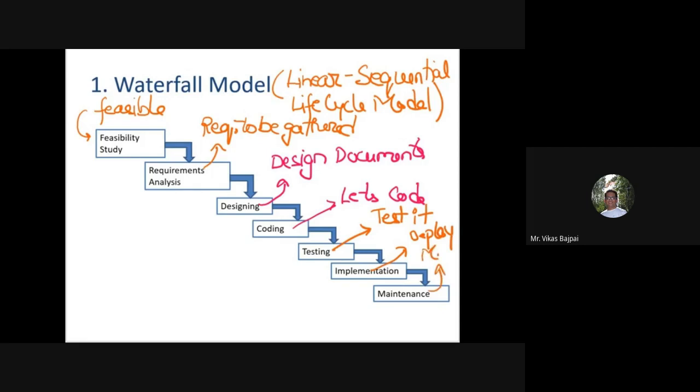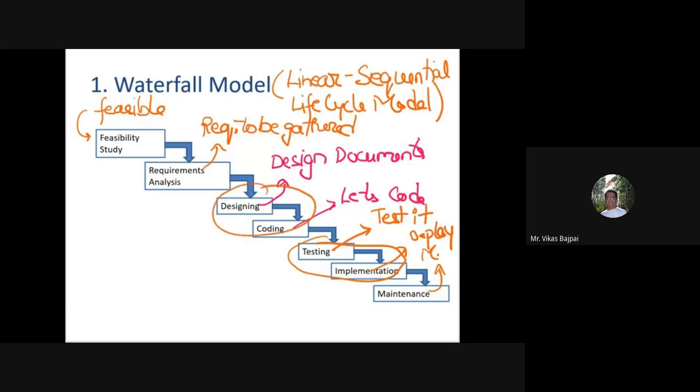So this is almost similar to what we studied in a generic software development lifecycle model. But there are some issues associated with it. Also, in some of the literature, you'll find that testing and implementation are clubbed into one, or maybe design and coding are clubbed into one.